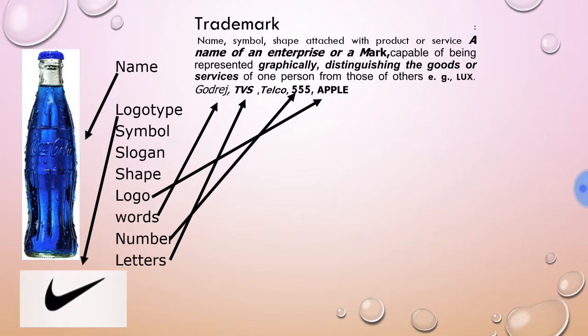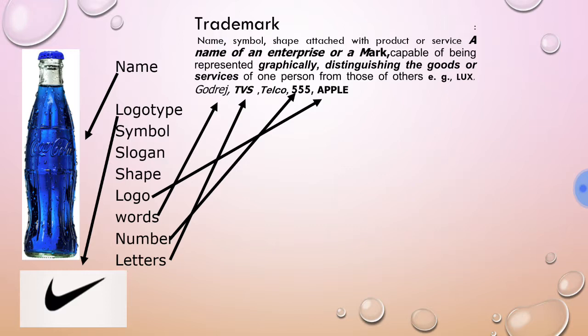That trademark may be in the form of any particular name, as it is shown in this picture, Coca-Cola. That may be in the form of any symbol also, like down to that bottle you can see the symbol of Nike, or that may be any slogan, that may be any shape. As you can see the shape of bottle also, that is also the trademark. That can be a logo like Apple, which is popular company of manufacture of mobiles, etc.